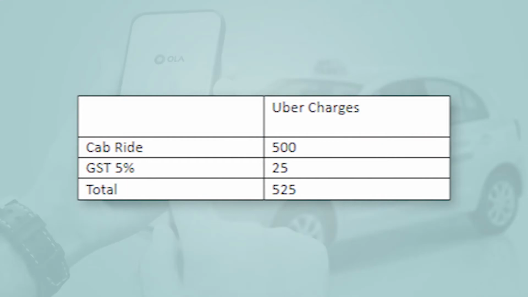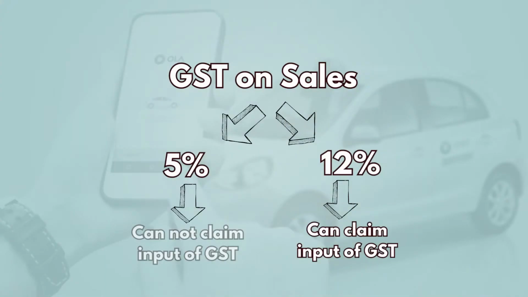Now, when they charge GST at 5%, let's assume you book an Uber where the basic fare is 500 rupees. Uber or Ola or such cab service providers will charge 5% on it, which will be 25 rupees, which will be divided between SGST and CGST. In this situation, where they are charging 5% from their consumer, they won't be able to claim input on all the services that they are purchasing. So let's say they are paying for telephone bills, electricity bills, or any other services. They would not be able to claim input on these services.